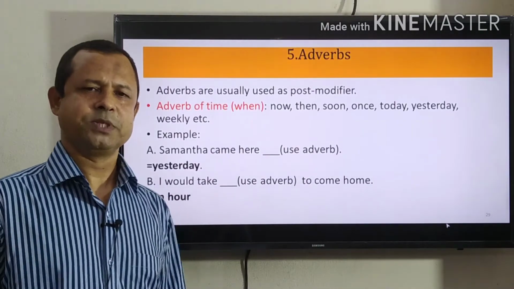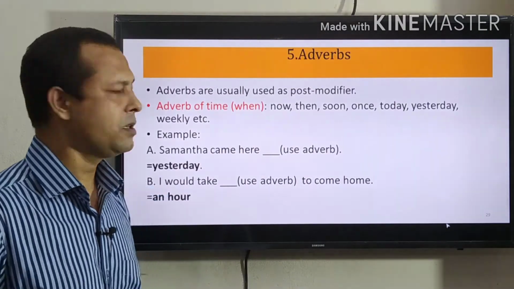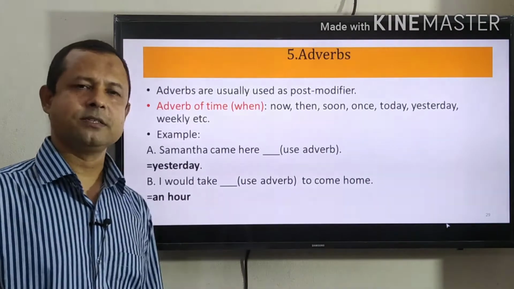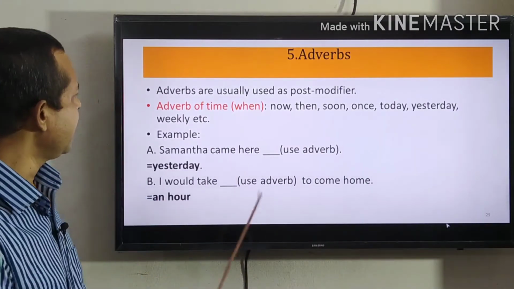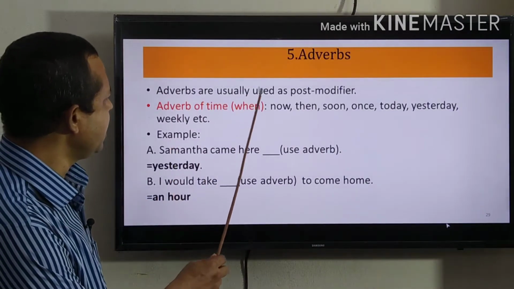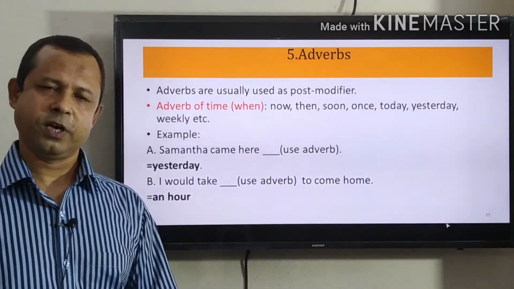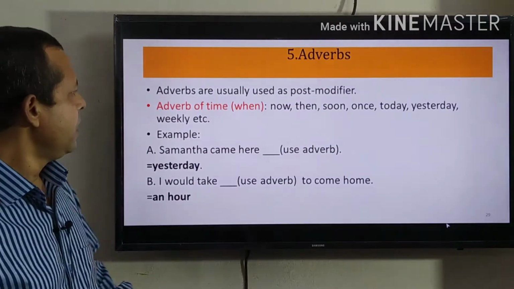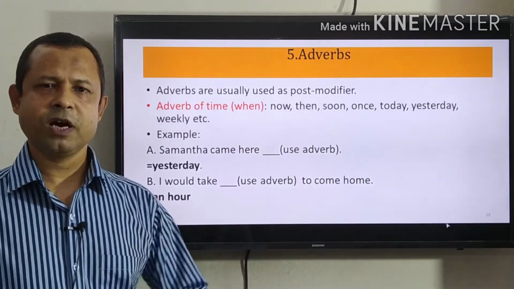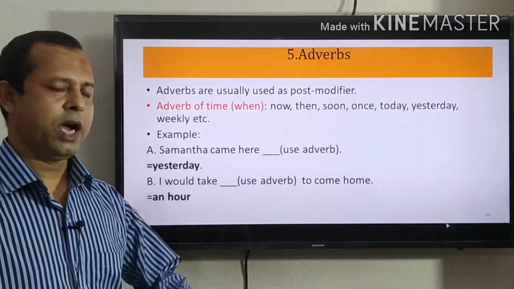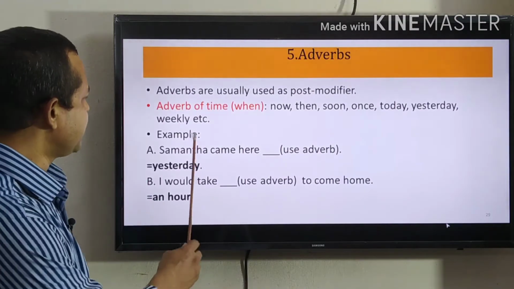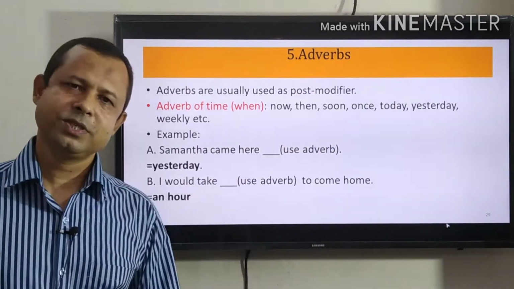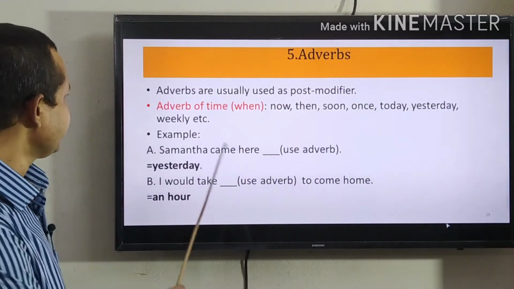Now let us see adverbs. Adverbs are very important to understand modifiers. Here, adverbs are usually used as post modifiers. Normally, adverbs are used as post modifiers. According to function, adverbs are of different types. I am showing here the types of adverbs and their use in sentences also.